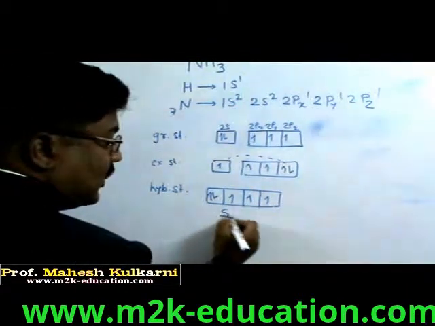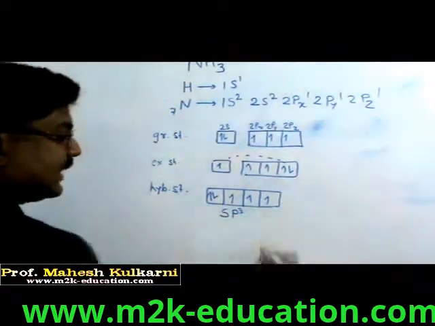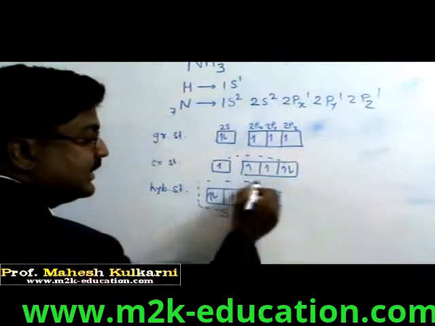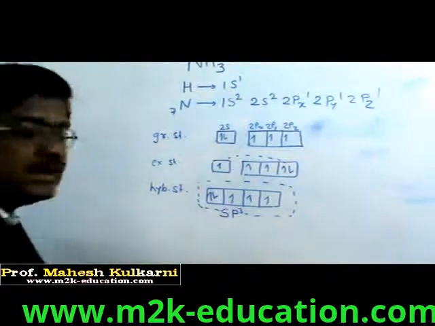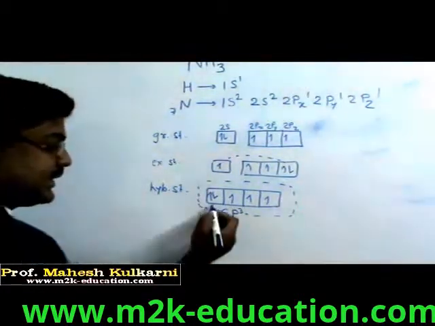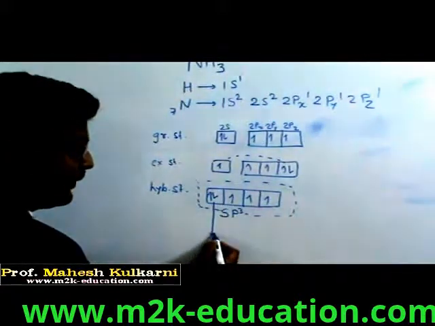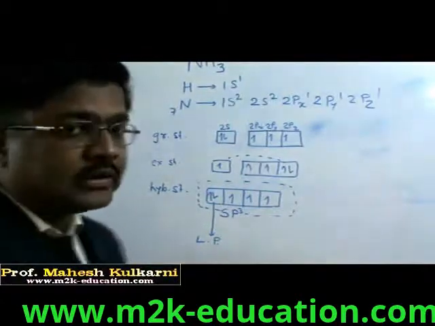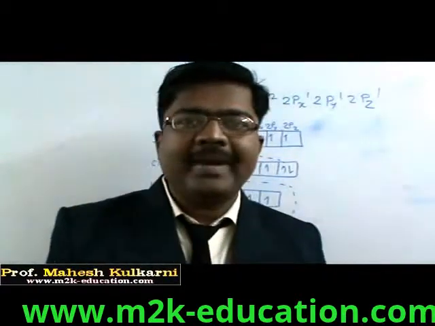Now as one s orbital is there and 3p orbitals are there, this hybridization is called sp3 hybridization, because these 3 are mixing out, recasting. Now there is a question. This pair, we are calling this lone pair of electrons. Again question is there, how can a pair be lone?